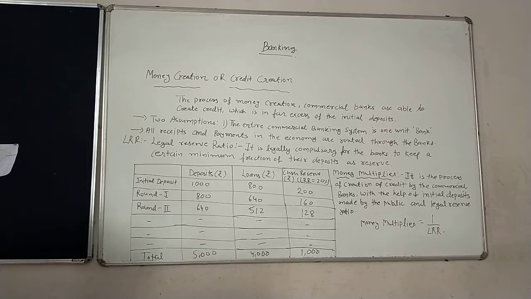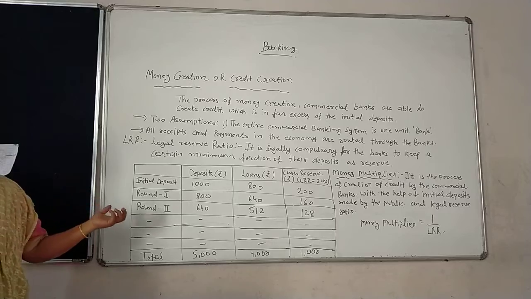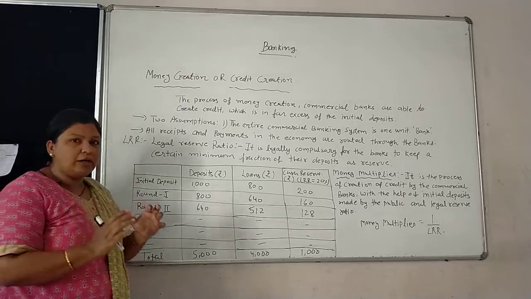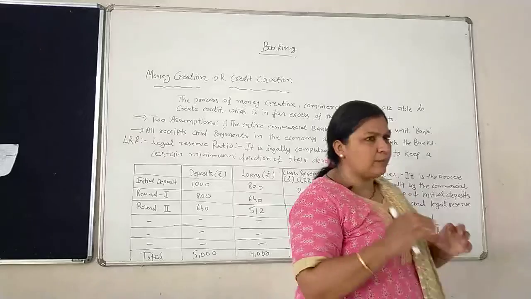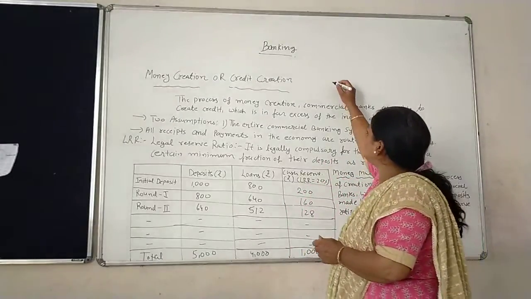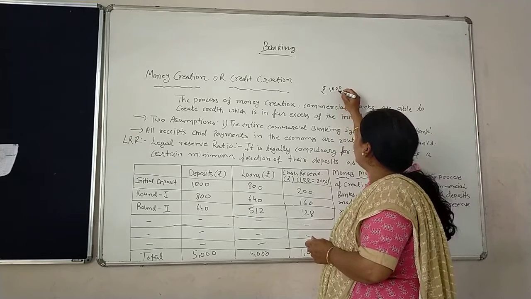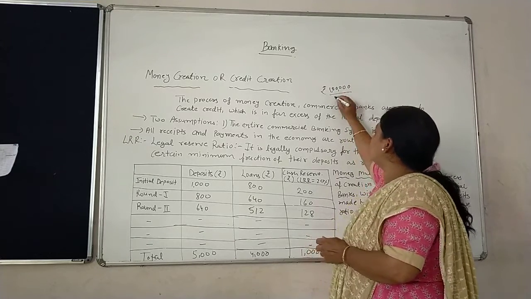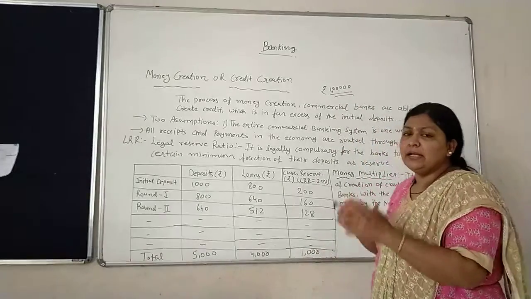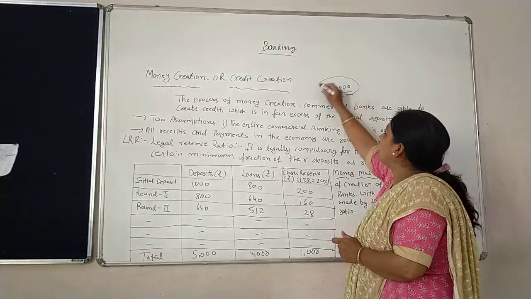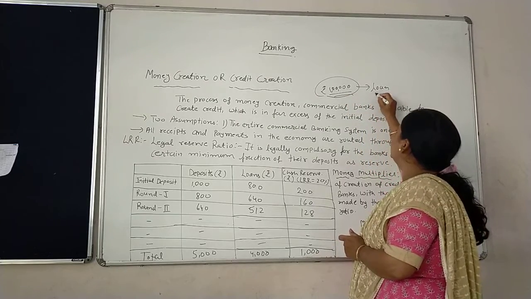Now today we will learn something different and something interesting about the commercial bank. Already we discussed in the previous video whatever deposit the commercial bank has. Suppose, as per the example, the commercial bank has 1 lakh rupees. That is the assumption, fine. So they have 1 lakh rupees as a deposit. The entire deposit they can't give as a loan, fine.